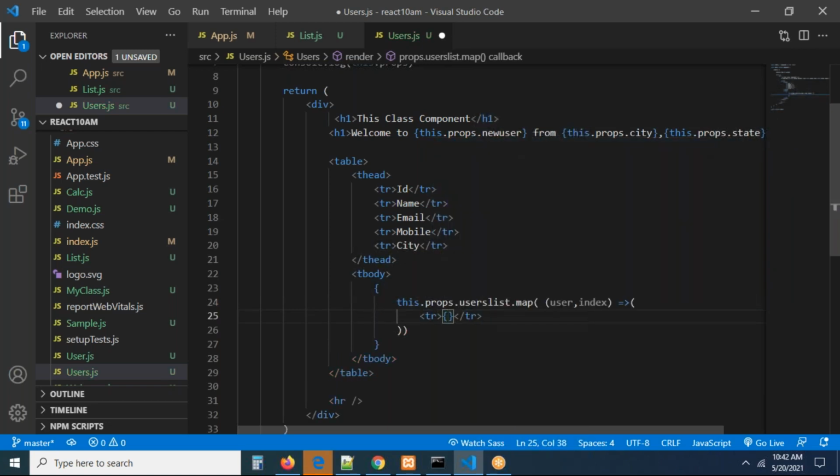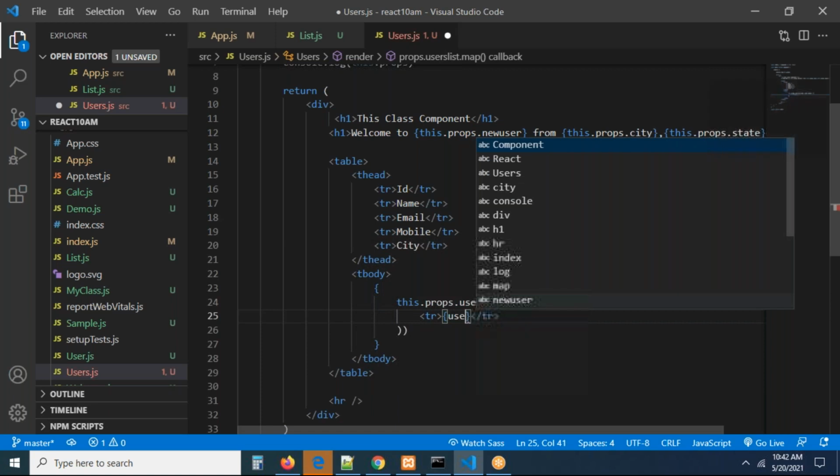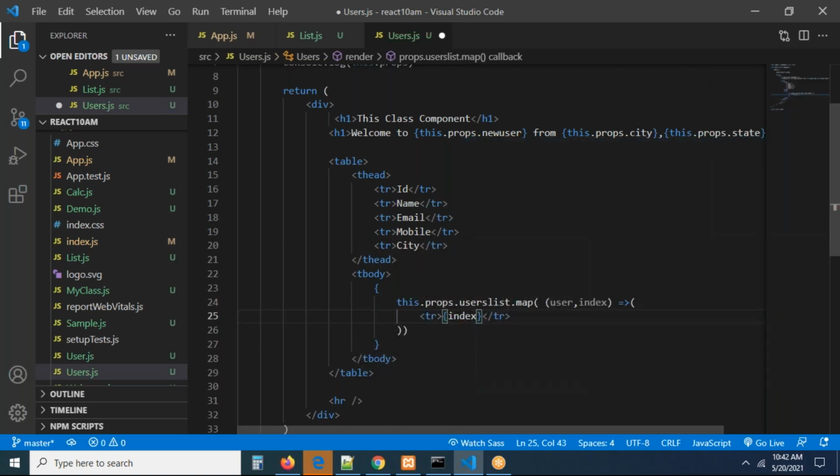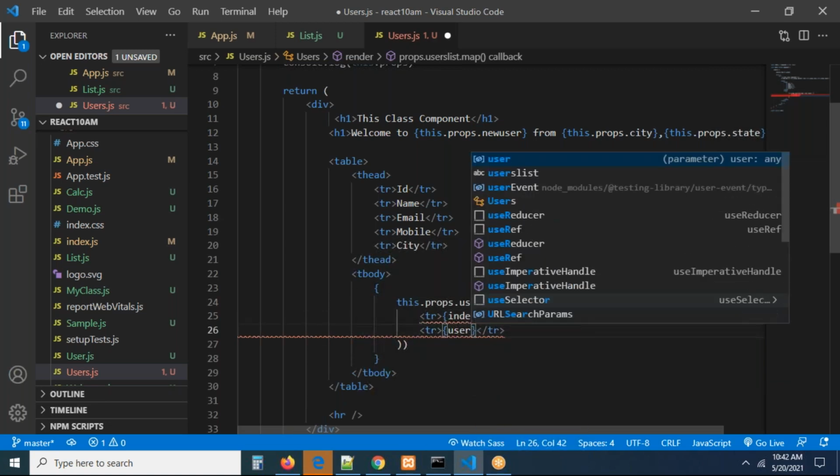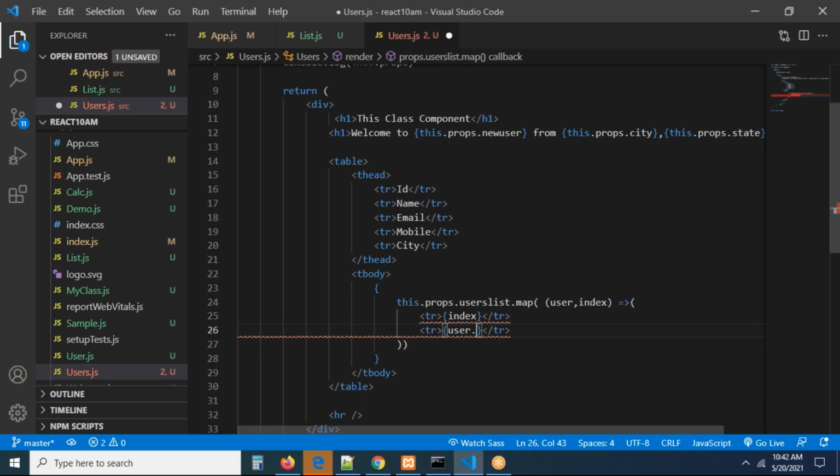Inside of it, you can take user dot. First one is index, right? You can just write index here. I just want to write the index only. Second one is going to be user dot, exactly, what is this, guys? User dot. Anything wrong here? Something looks wrong. User dot username, first name or username. Tr is missed: closing tag open, closing tag close, file, index and user and map.